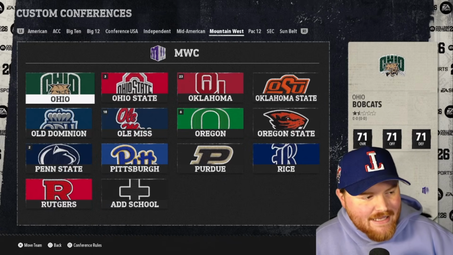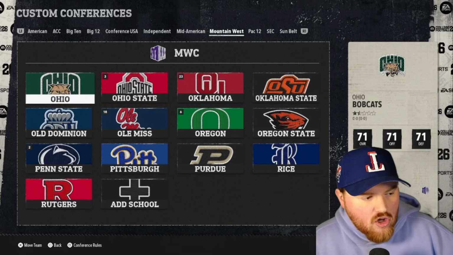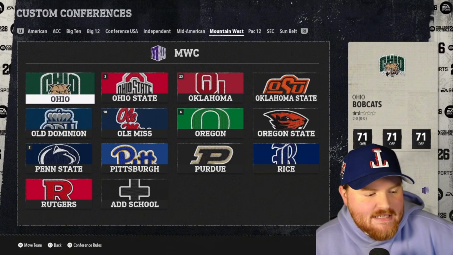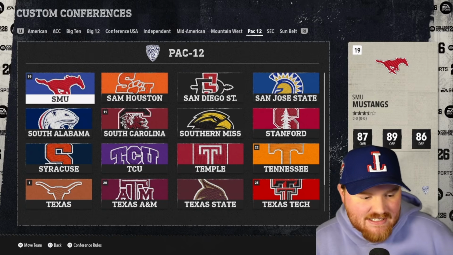The Mountain West is the O, P, R conference: Ohio, Ohio State, Oklahoma State, Old Dominion, Ole Miss, Oregon, Oregon State, Penn State, Pitt, Purdue, Rice, Rutgers. The Pac-12 is the S and T conference. This is one of the bigger ones.